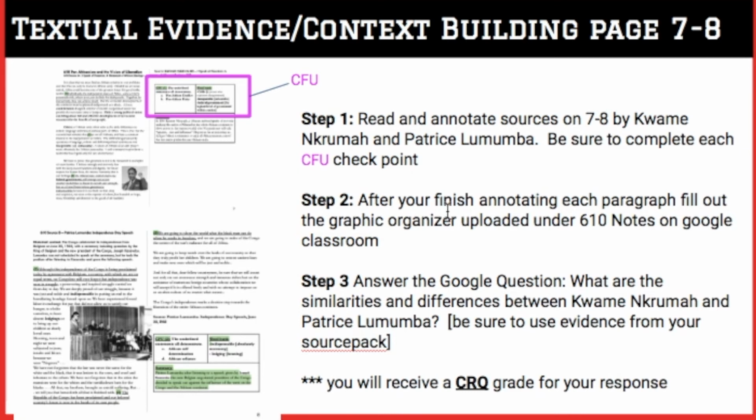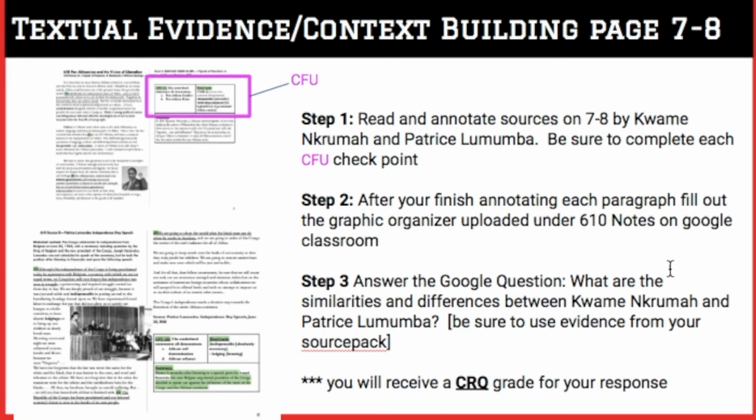After you have done that, go ahead and take down in your 610 notes what are the different features of what Kwame Nkrumah is saying. What are the different features of what Patrice Lumumba is saying? Are they similar? Are they different? What are they both talking about? What are they talking about that's different?